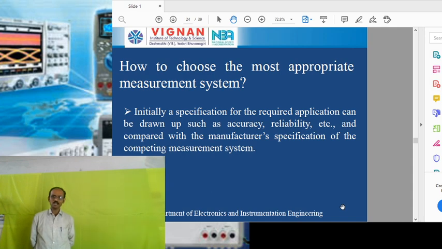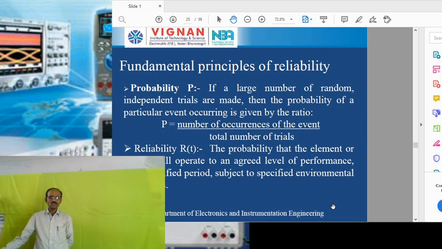If our requirements are satisfied by the specifications of any one voltmeter, then we choose that voltmeter for the measurement of this voltage. In this way, we choose the most appropriate measurement system for the measurement of our physical quantities. So these are the fundamental principles of reliability.